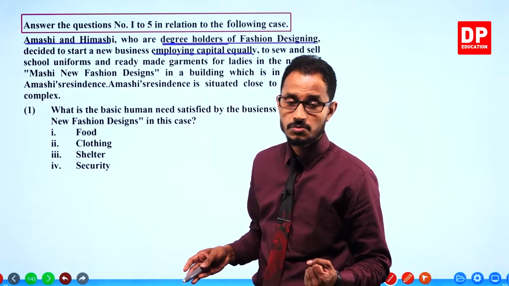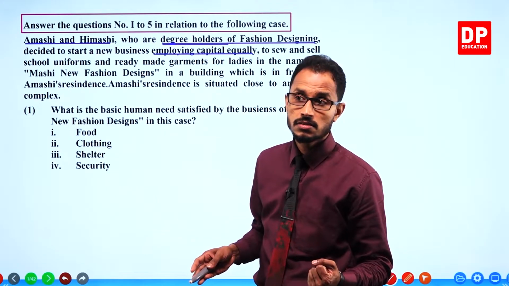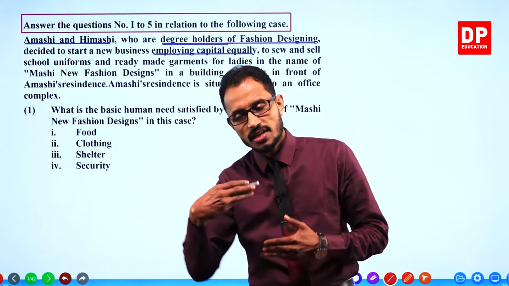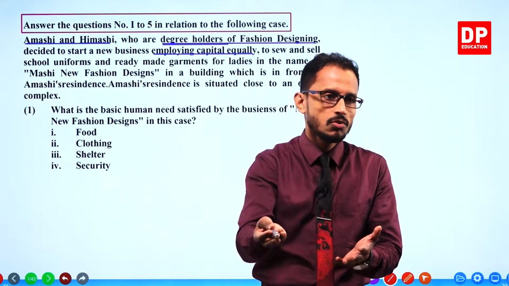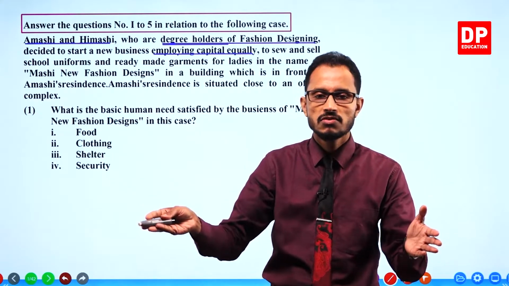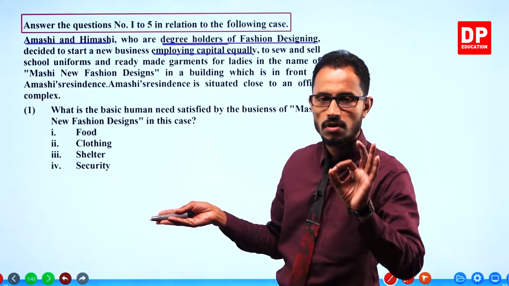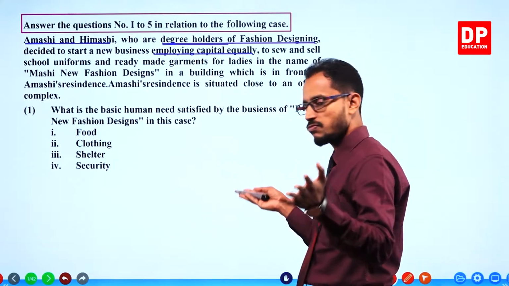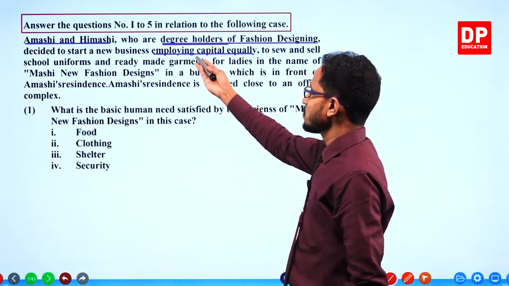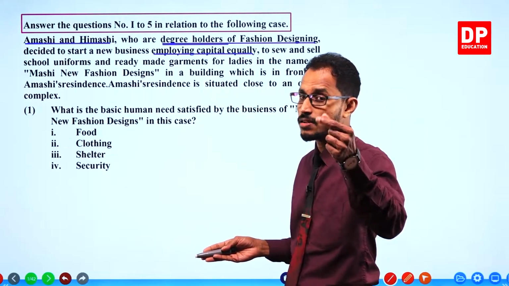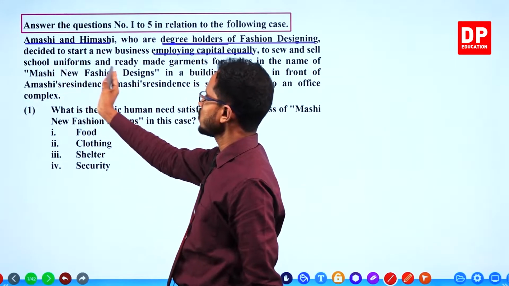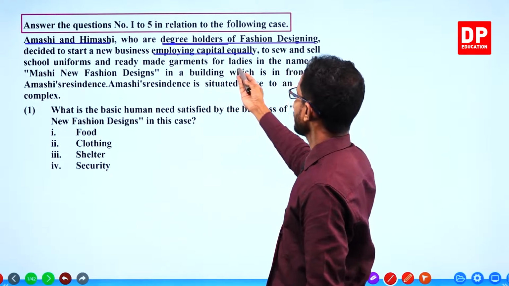Financial strength. In terms of financial strength, of course, when the business is started, there is a good financial strength in the business, because both have invested capital to start the business. They are sewing and selling school uniforms and ready-made garments for ladies.